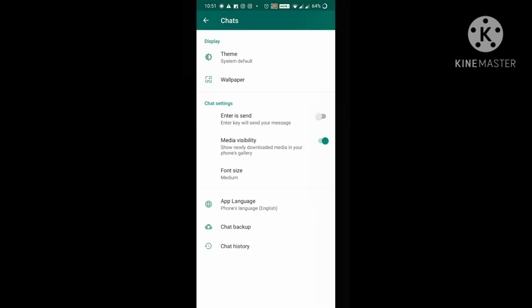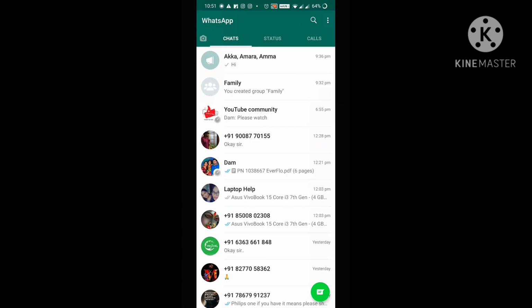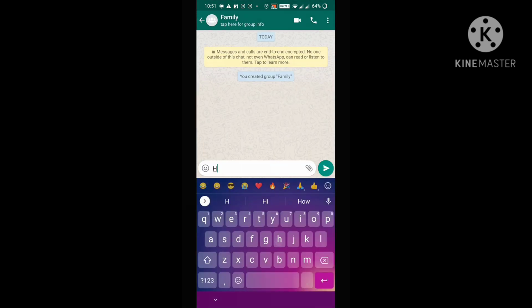Moving to the next, chat settings. First option is enter is send. Let me show you one thing here. I'm sending a message to my family group. Hi. Here, to send this message, I need to click on the green color button with the arrow mark. This is how it usually happens.